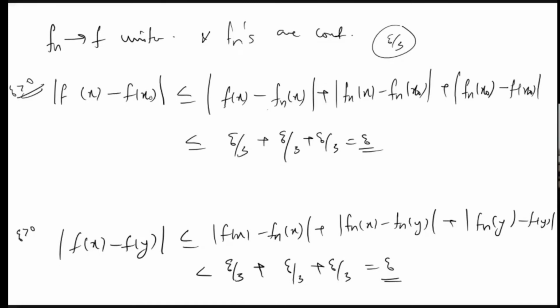So these are very important results. If all f_n's are continuous and we have uniform convergence, then the limit is also continuous. That means the uniform limit of continuous functions is continuous. The uniform limit of uniformly continuous functions is also continuous. But